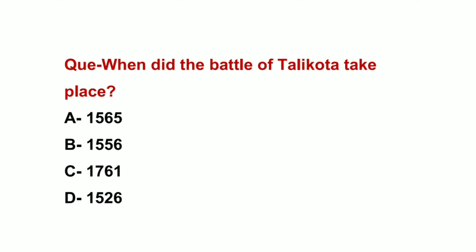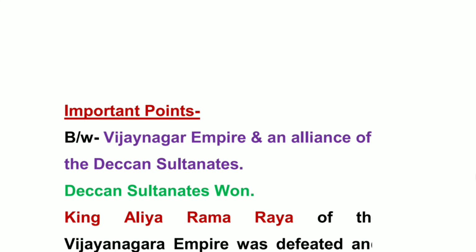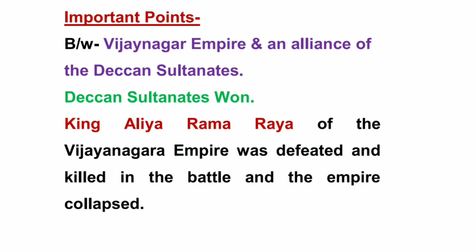When did the Battle of Talikota take place? The right answer is option A, 1565 AD. The Battle of Talikota took place in 1565 AD between Vijayanagar Empire and an alliance of the Deccan Sultanate. Deccan Sultanate won this battle and the king of Vijayanagar Empire, Aliya Rama Raya, was defeated and killed in the battle and the Vijayanagar Empire collapsed. So remember all this. Next question.